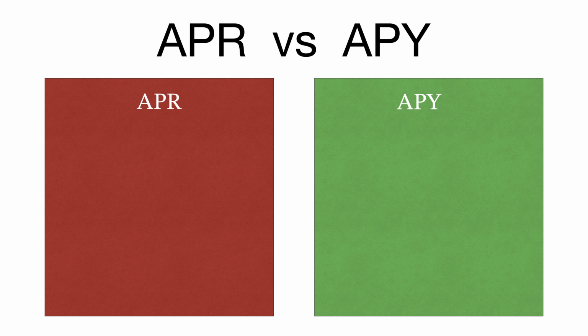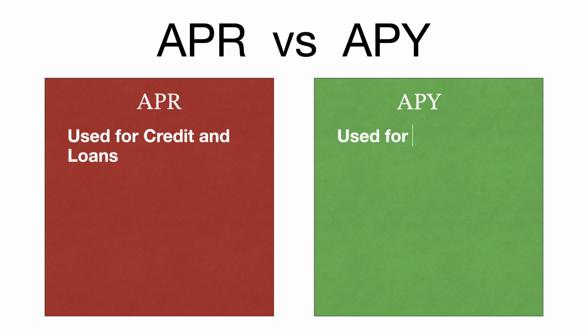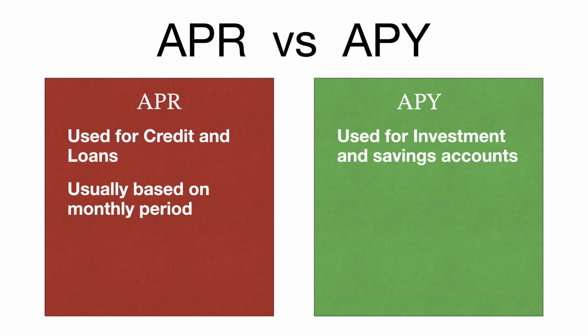So let's recap that here. You've got APR versus APY. APR, we now know, is used primarily for credit and loans, while APY is primarily used for savings and investment accounts. And one thing they are both the same on is that they're usually based on a monthly period. If you have a credit card that you have to pay back, or you have an auto loan, you pay that interest or APR monthly. So let's say you owe X amount monthly. APY is the same, except that you get paid monthly, so you get a monthly extra X amount of APY on your investment account. They're both the same in that aspect.